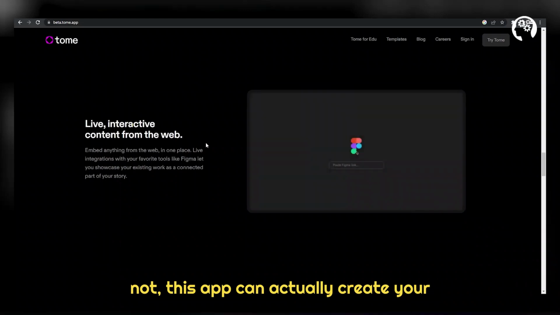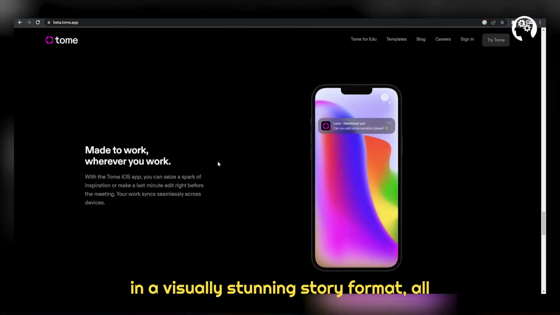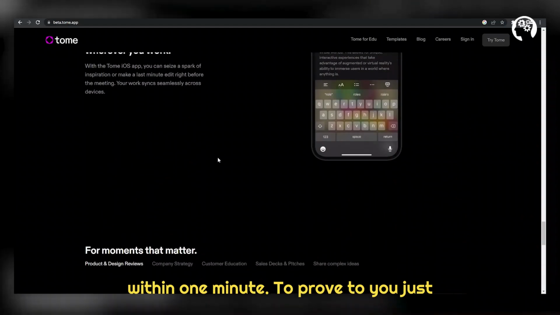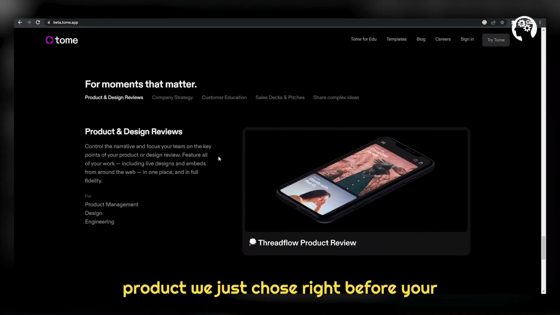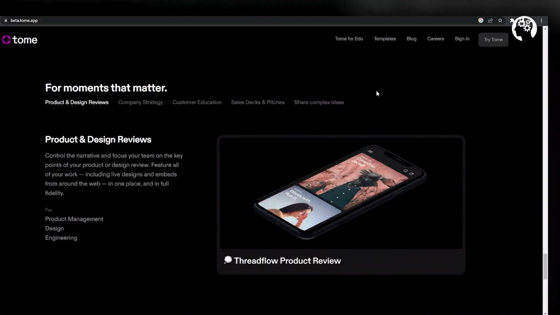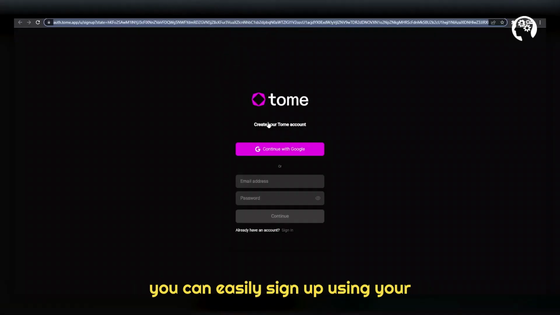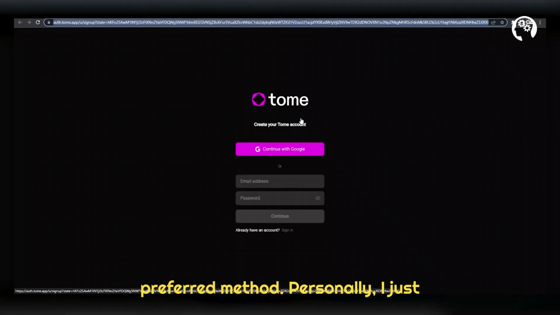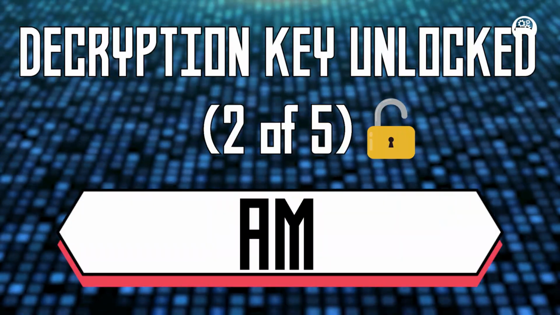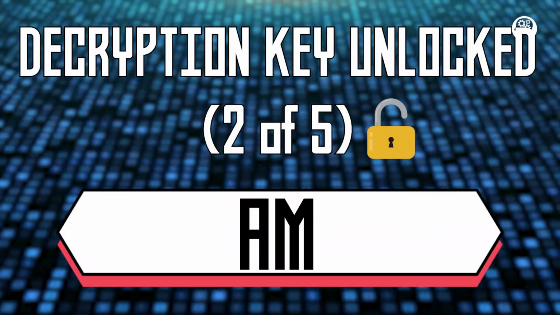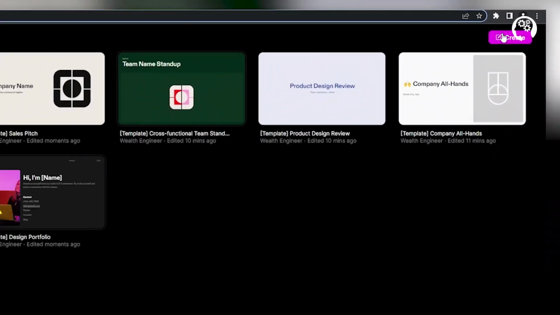Believe it or not, this app can actually create your entire presentation with text and images in a visually stunning story format, all within 1 minute. To prove to you just how impressive this is, I'm going to make a presentation for the affiliate product we just chose right before your eyes. All we have to do to start is click Get Tome for free, which will redirect us to the sign up page where you can easily sign up using your preferred method. Personally, I just always sign up with Google whenever I see the option because it's super convenient. Once logged in, click on the Create button on the top right-hand side, where you should now see this page pop up.